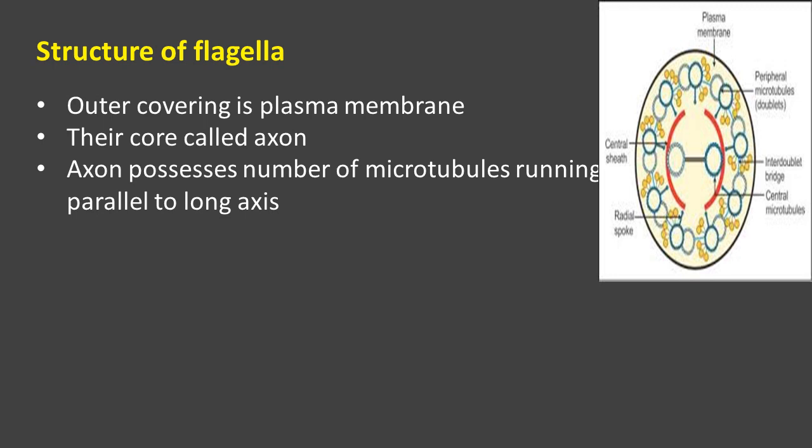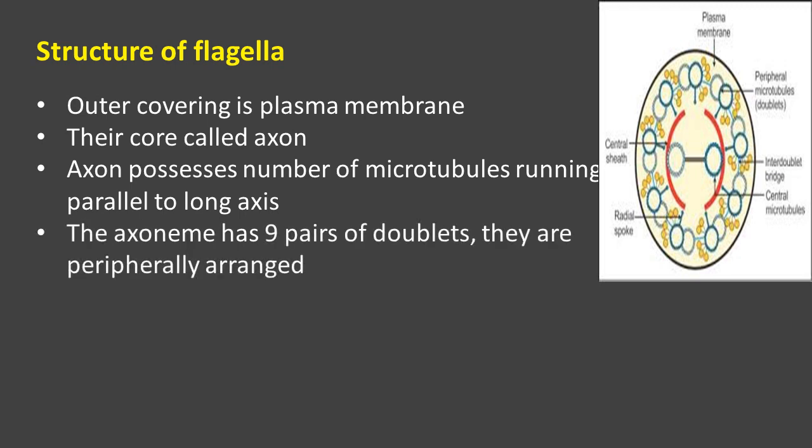Clear, right? Yes. The microtubules present towards the peripheral region are present in pairs. You can find the pairs of microtubules present towards the periphery. So the peripheral microtubules are named doublets. Clear, right? Because they are present in pairs. The axon has 9 doublets. You just count the number of doublets present in the periphery. How many are there? 9 doublet microtubules are there. So they are peripherally arranged. Their position is the periphery, that means they are present towards the plasma membrane.